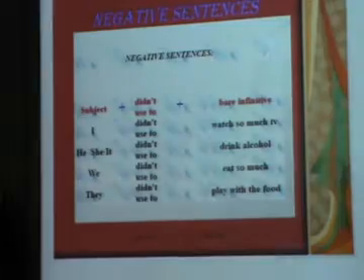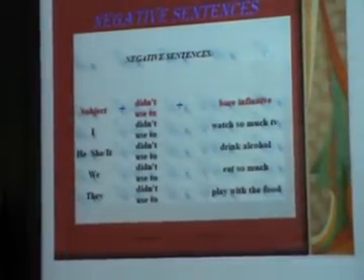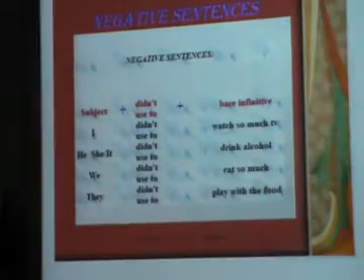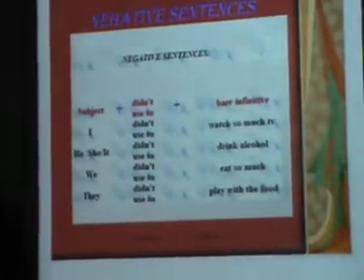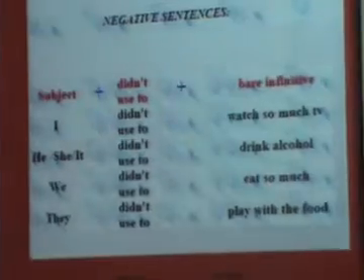Here for negative sentences, we will use didn't use to. After didn't, we will not use used to; we will use it without the d. Didn't use to.